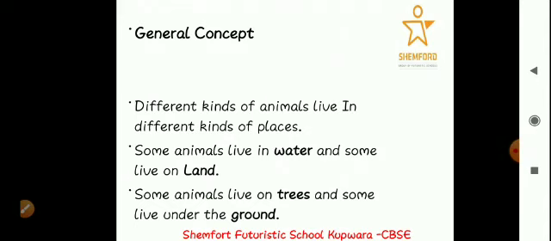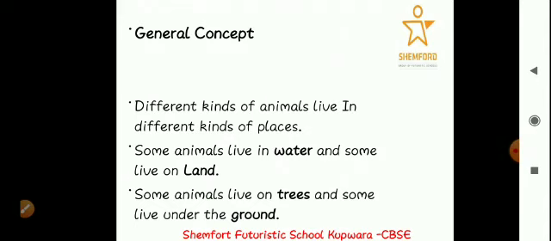Then some animals live on trees and some live under the ground. Have you seen any animal living on a tree? I have seen a monkey. Monkey is an animal that lives on a tree. There are so many birds that live on trees. They make their nests on the tree. So tree is the place where they live. Tree is their home.